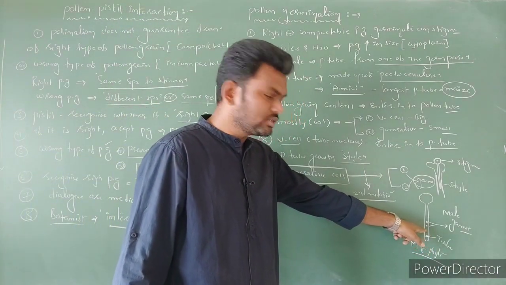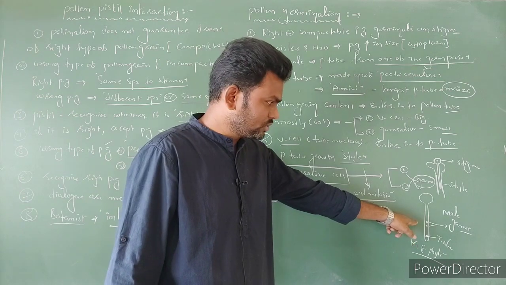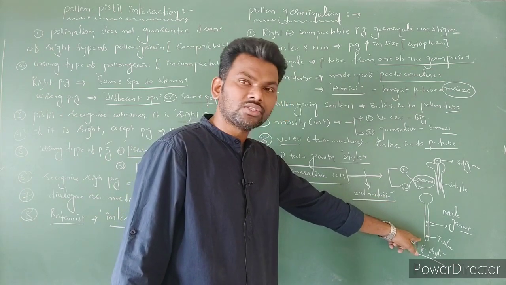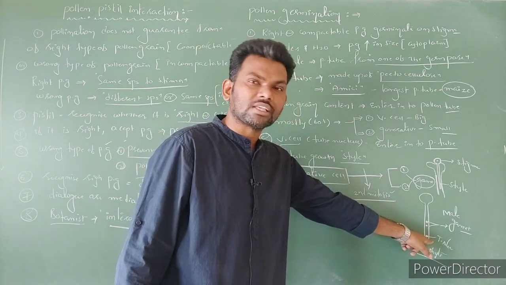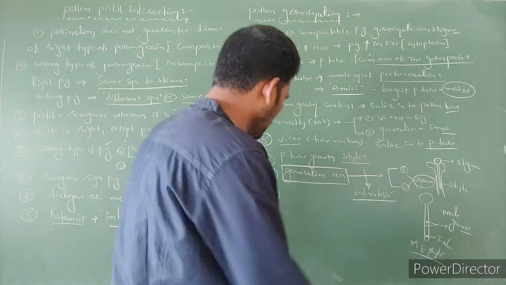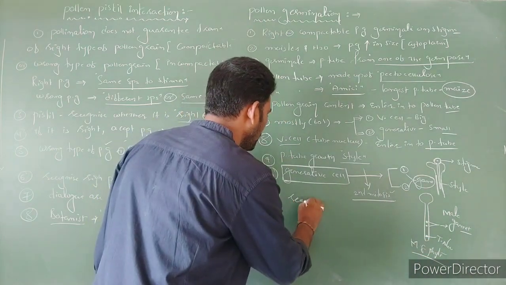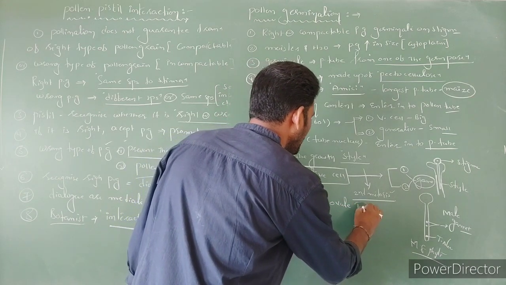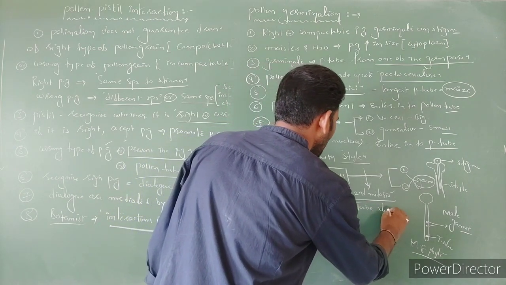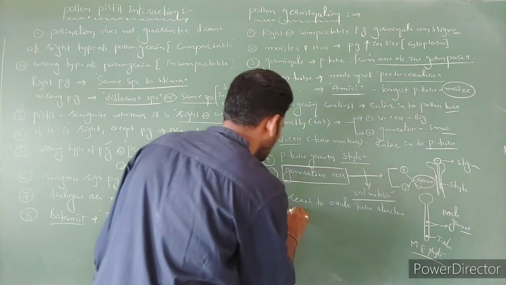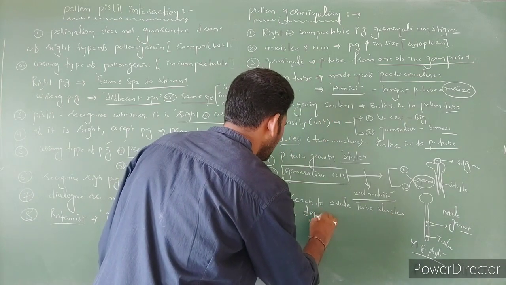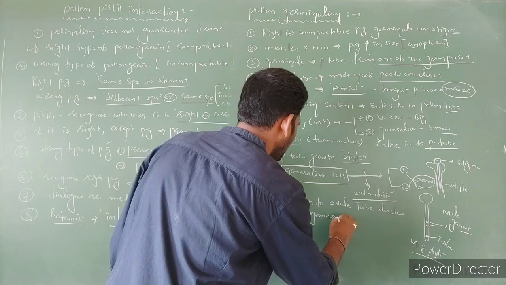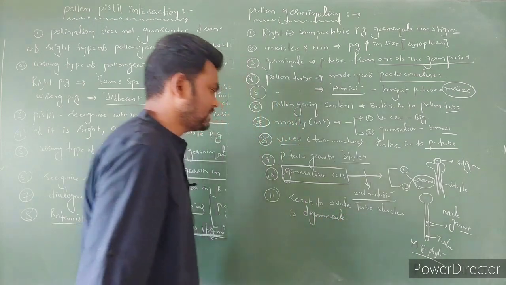When the pollen tube is going to reach the ovule, the tube nucleus is going to degenerate. When it has reached the ovule, the tube nucleus is degenerated.